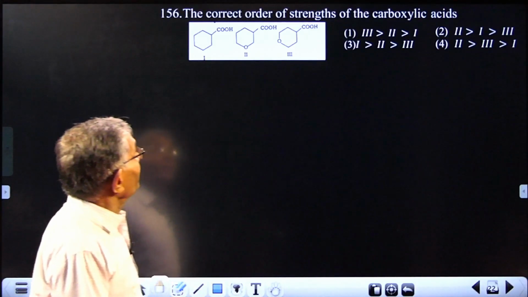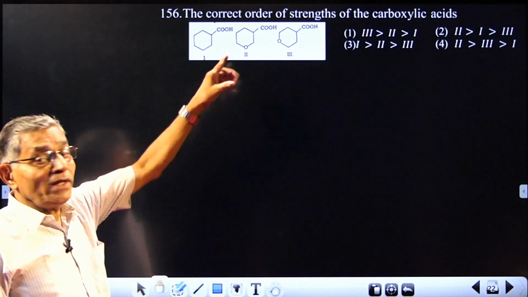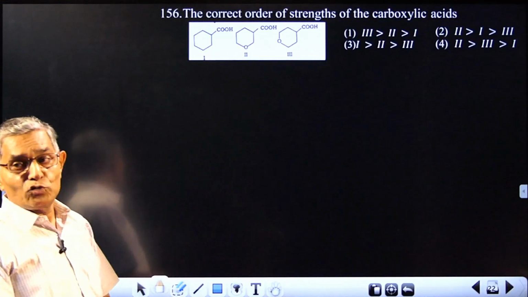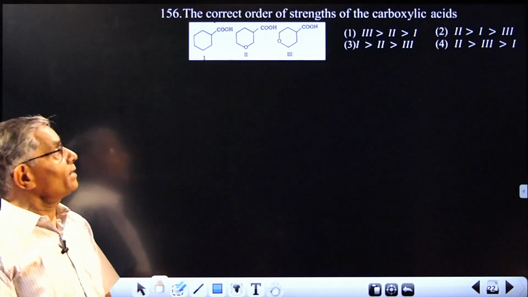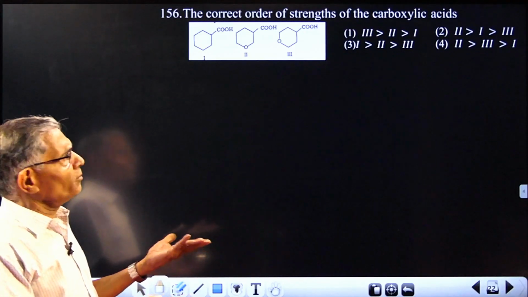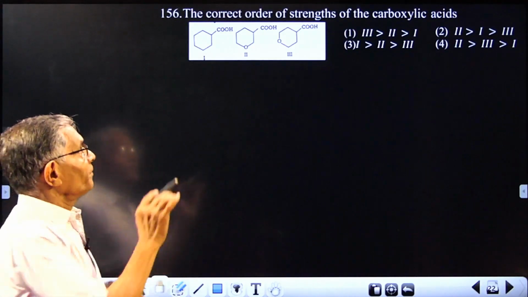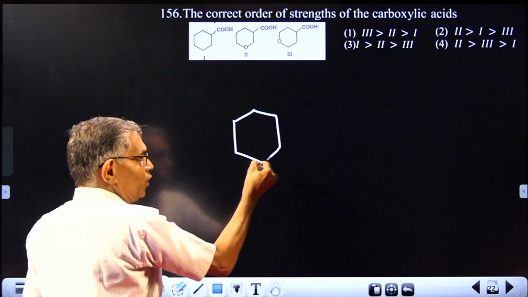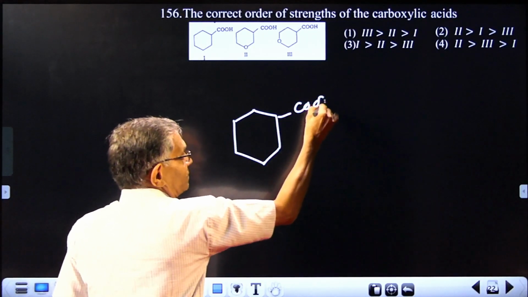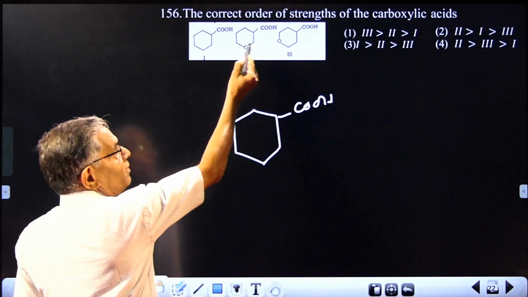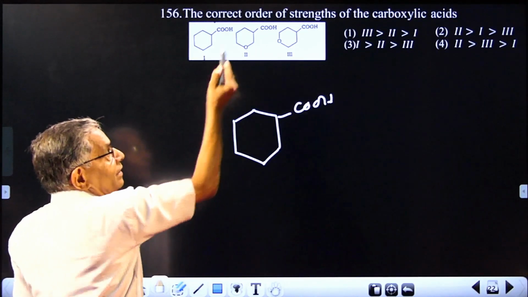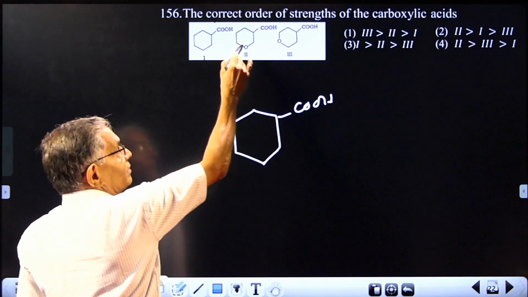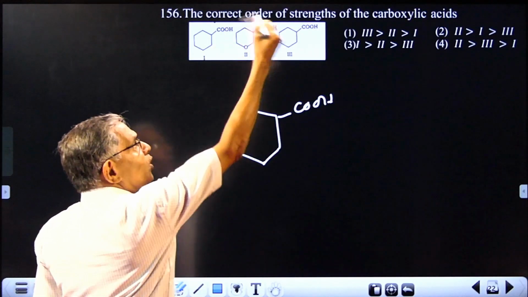Next question. Regarding acidic character of carboxylic acid. It's not benzoic acid, it is cyclohexane carboxylic acid. Very simple concept of inductive effect only. When we attach a group with a minus I effect, and oxygen has a minus I effect here, the acidic character will be increased. So 2 and 3 will be more acidic compared to 1.